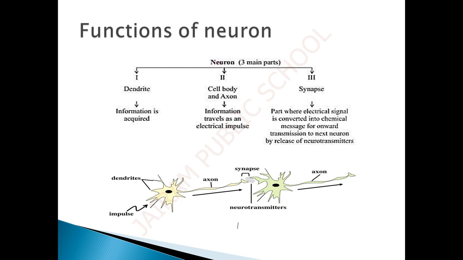What is the function of a neuron? The dendrite collects the information. The information passes to the cell body, then to the axon. From the axon, it reaches the synapse. Synapse means the terminal end of one neuron is connected to the dendrites of another neuron. Here, the electrical signal is converted into chemical messages. In this way, all the messages pass throughout the body.